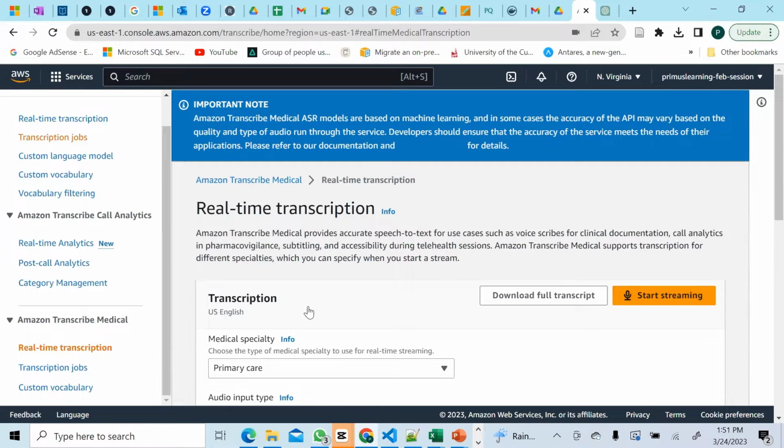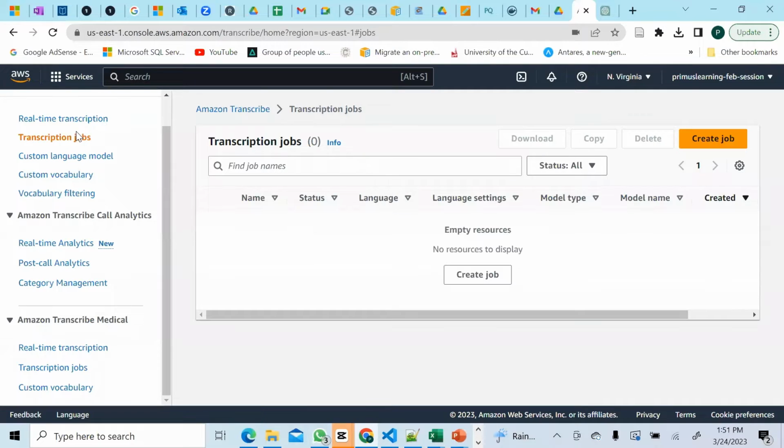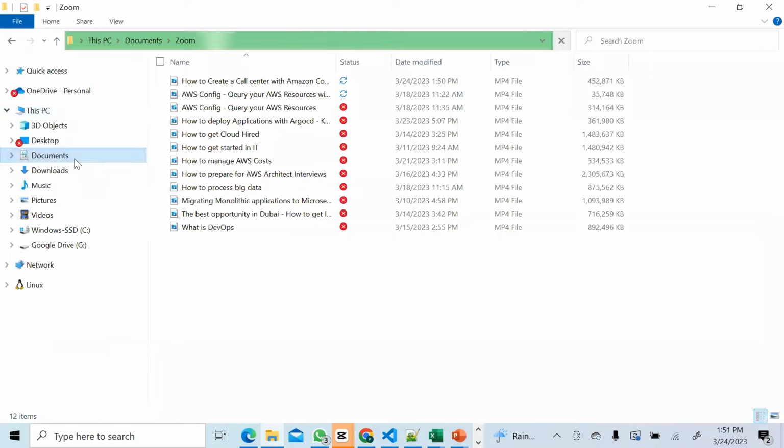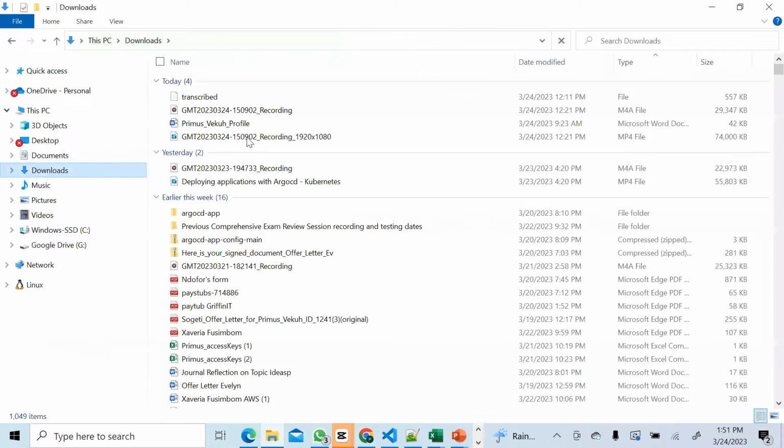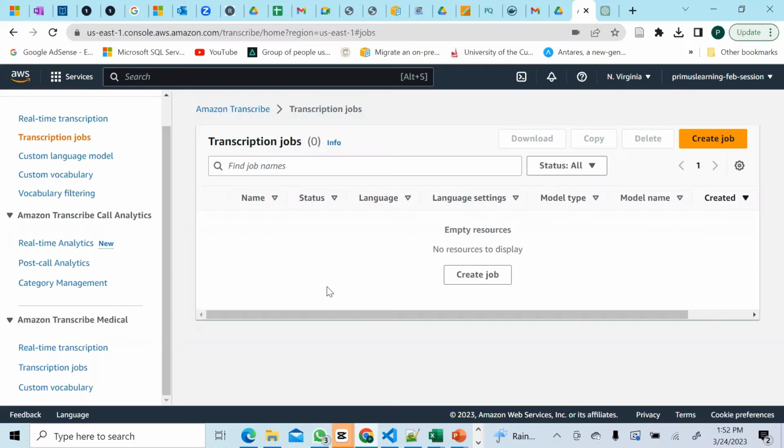What I want to do is walk you through the transcription job. So let's create a job. We want to transcribe a video, one of the videos we recorded for our series. Let's transcribe this video, deploy applications with Argo CD Kubernetes. This is what we want to transcribe. It's one of the videos we did earlier.